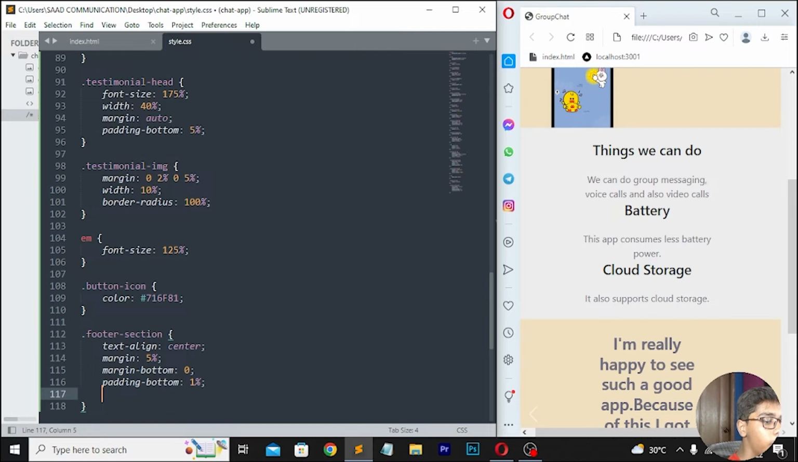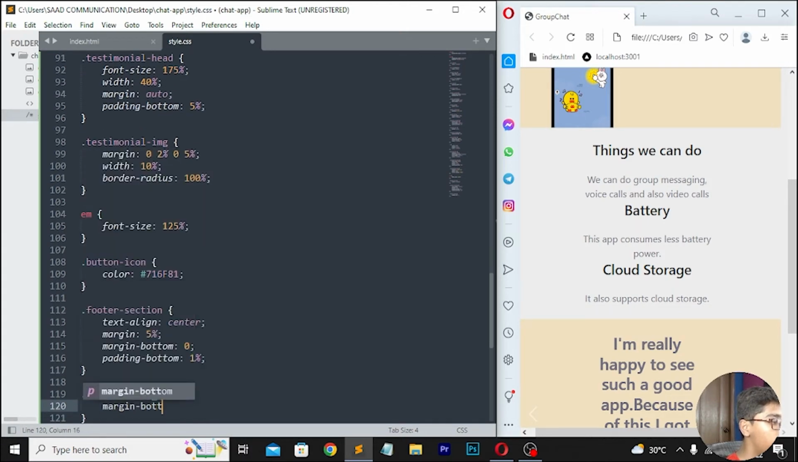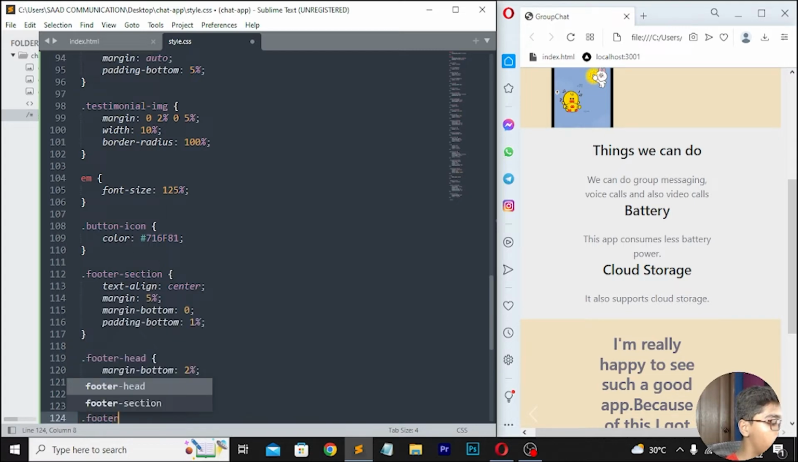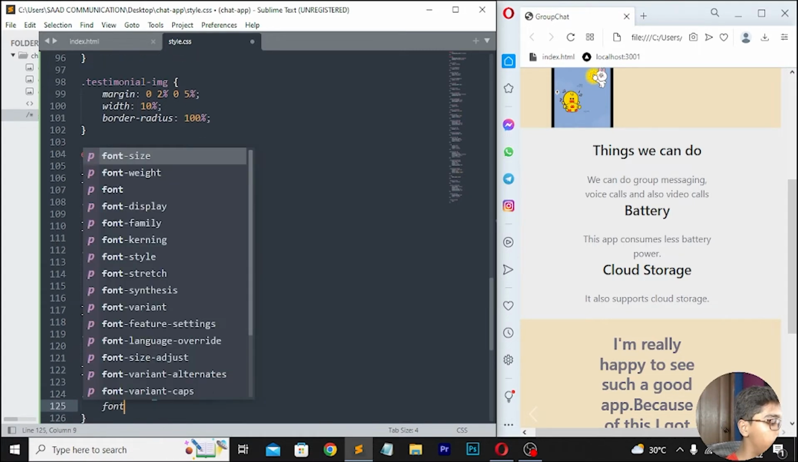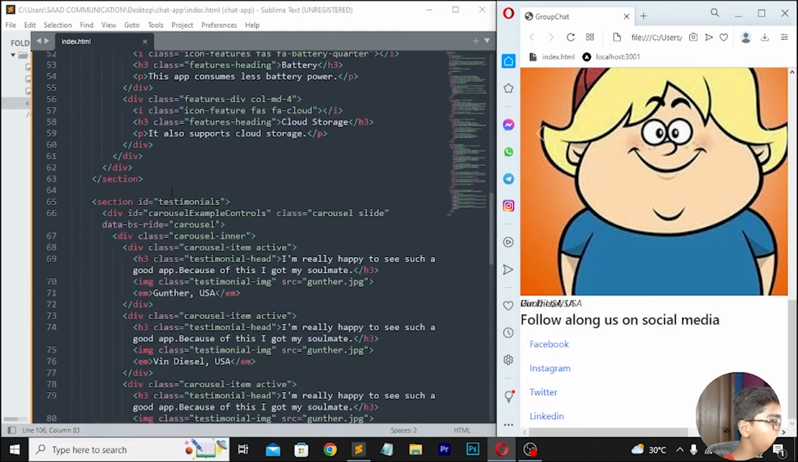Then you have to simply move down here. I will be now moving down here. So here I will be now writing dot footer dash head. Then I'll be writing margin bottom, which should be 2%. Here I'll be writing color, which should be 716581. Then move down, right here dot footer dash link. Here I'll be writing font size, one that will be moving at the top.